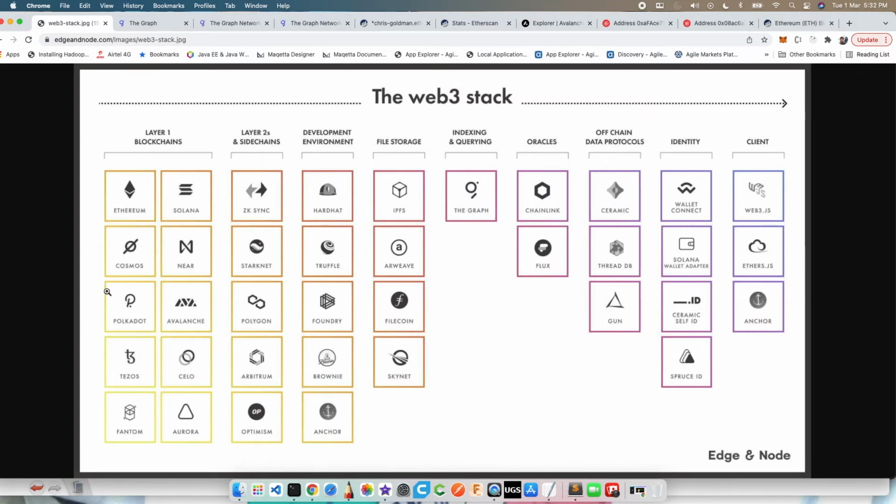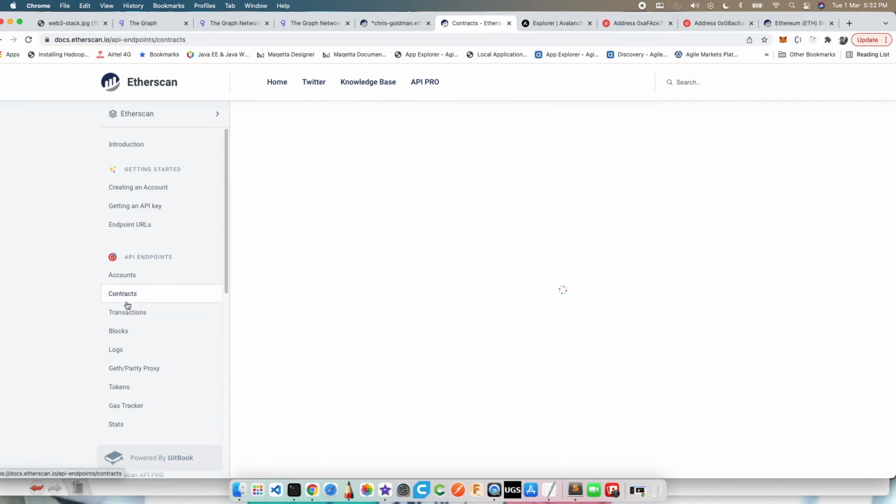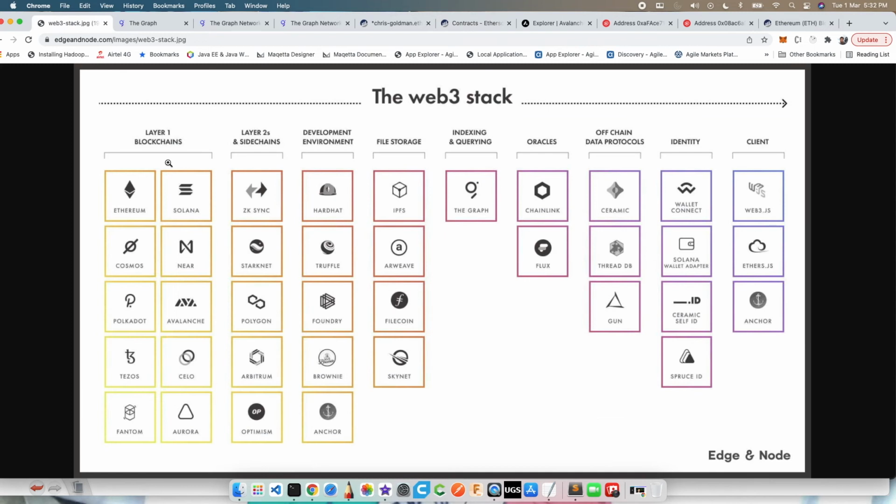The current approach that people used was actually using something that was available from these companies, right? So they also provide APIs. Like if you go to Etherscan, you can access the account information, contract information, transaction information, everything using their API. But we need to understand the foundation of Web3, which is this whole decentralized architecture, right? And when we want to create a decentralized architecture, you need a decentralized way of accessing the data also. And that's where The Graph actually came in.